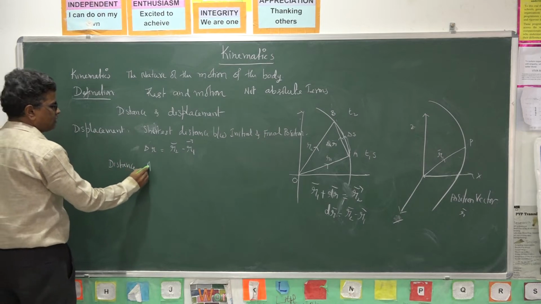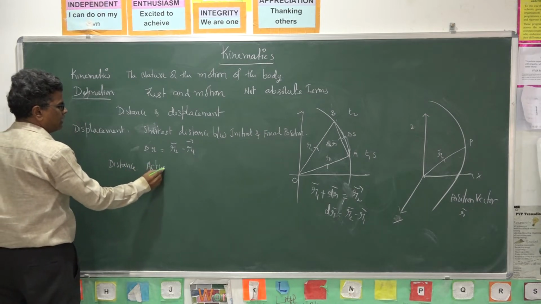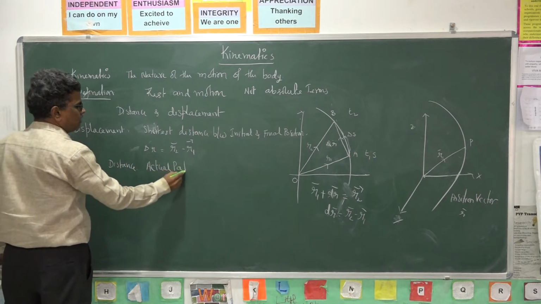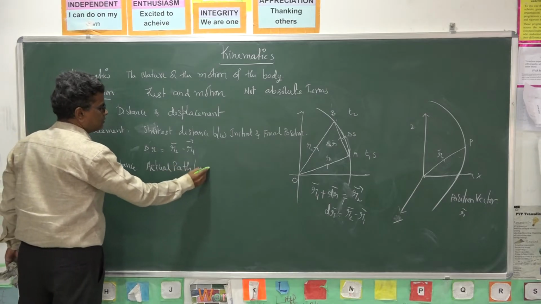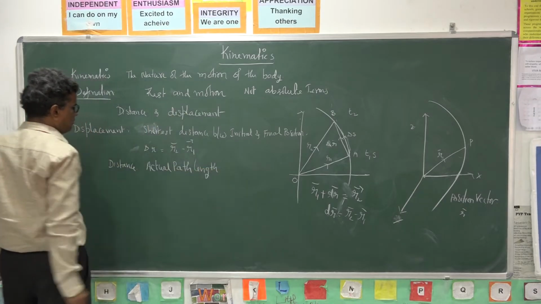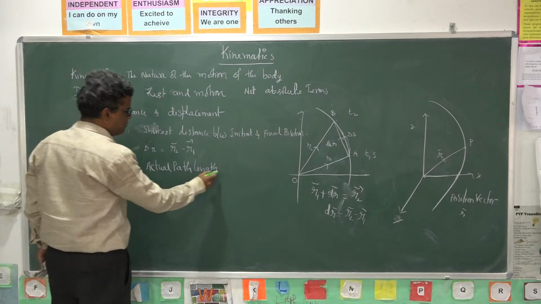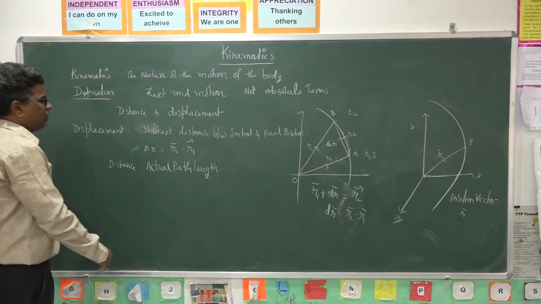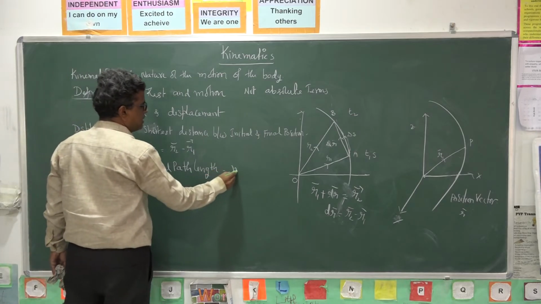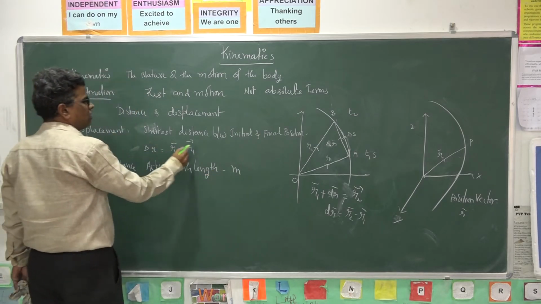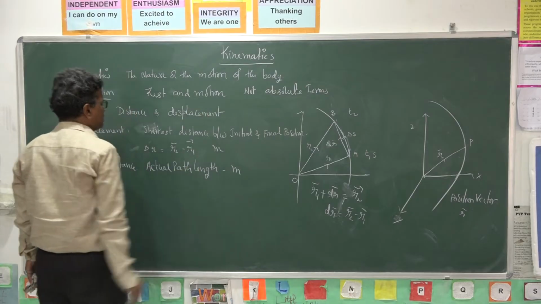Distance is the actual path length. We can call it the distance traveled by the body. Actual path length is also measured in meters. Shortest distance, the displacement, is also measured in meters.